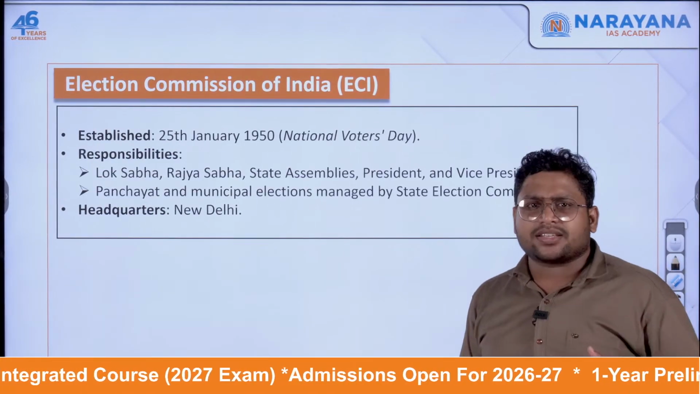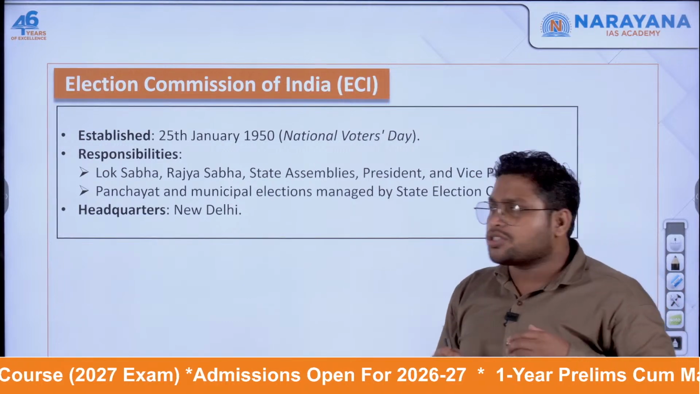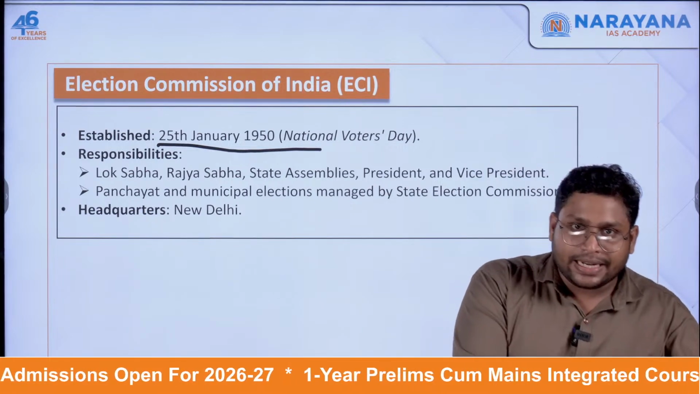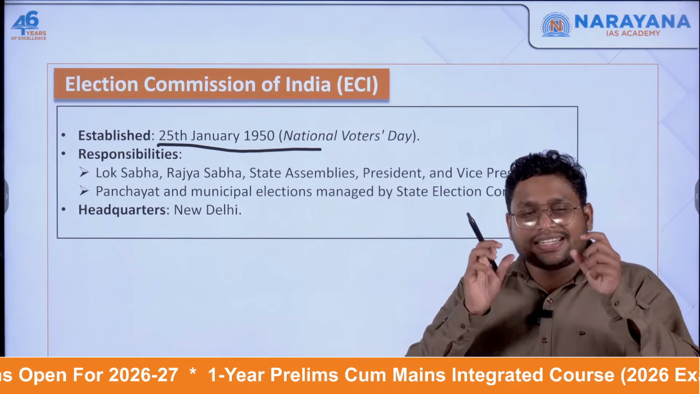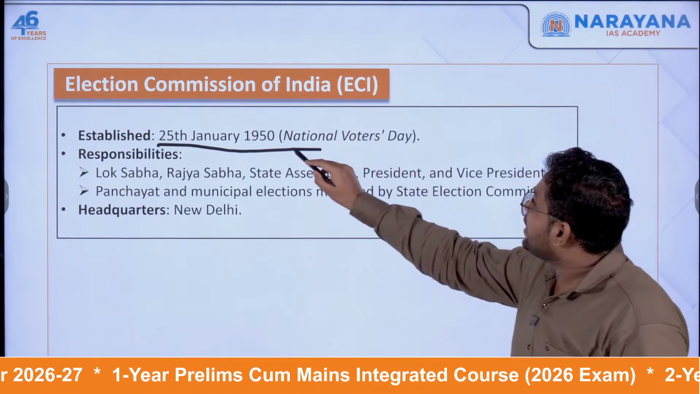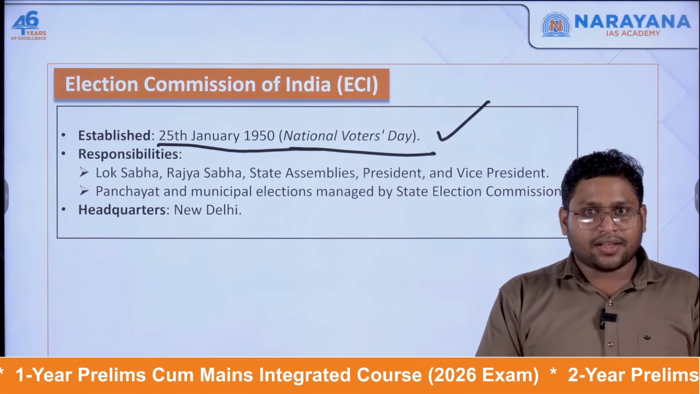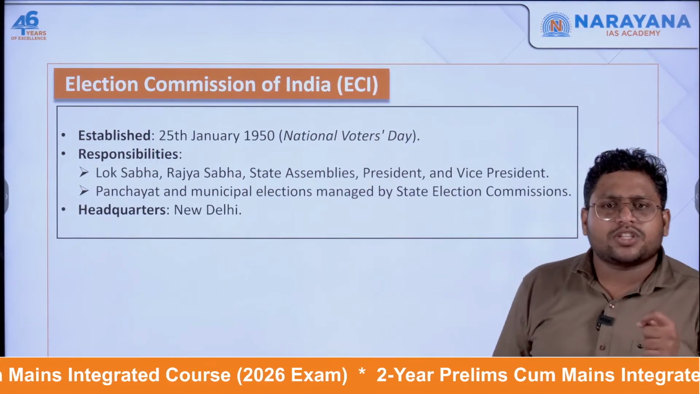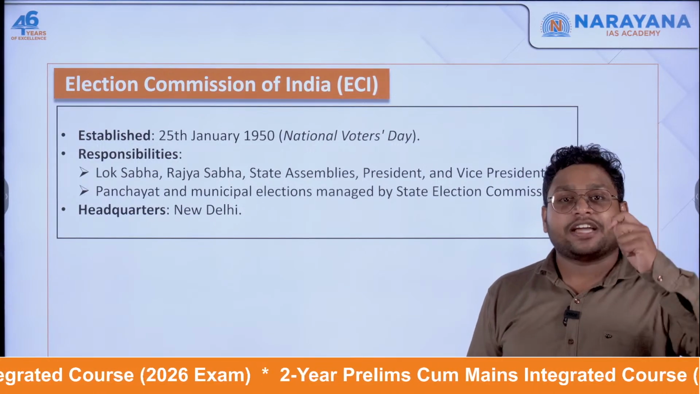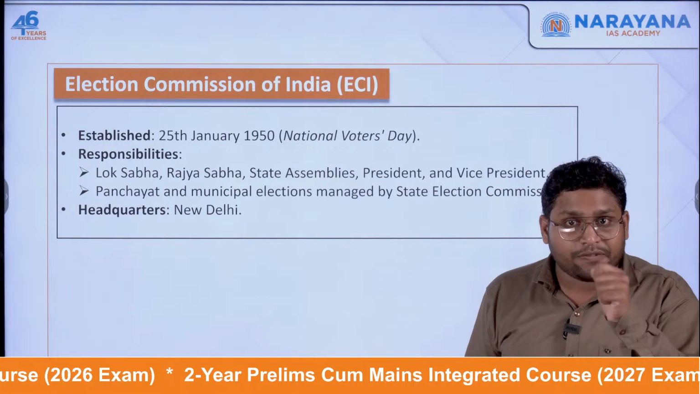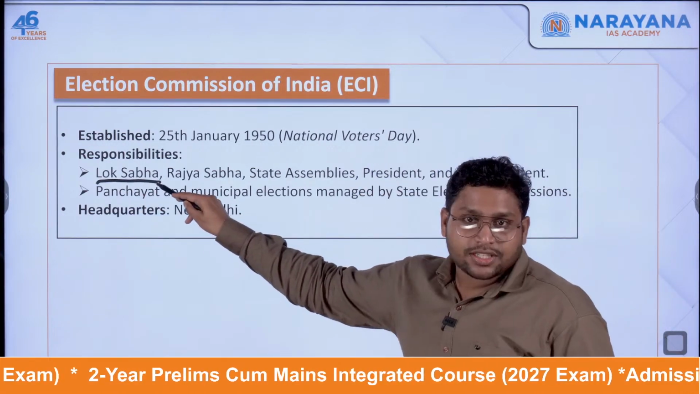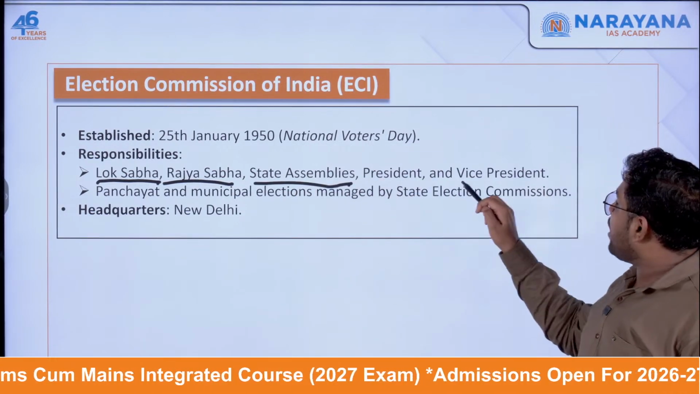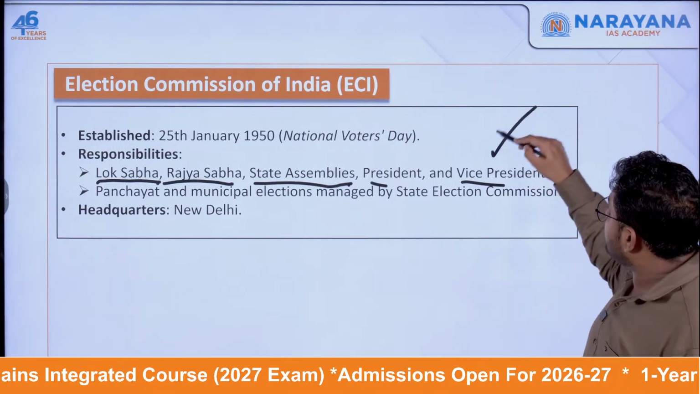So we'll understand the basics first. The Election Commission of India was established on 25th January 1950. So we are completing 75 years. And this day is celebrated as National Voters Day in India. The Election Commission of India is a constitutional body, and the main role of this body is to conduct free and fair elections in India. To be very specific, these are Lok Sabha elections, Rajya Sabha elections, state assembly elections, president elections, and vice president elections. These are the 5 things they are supposed to do.